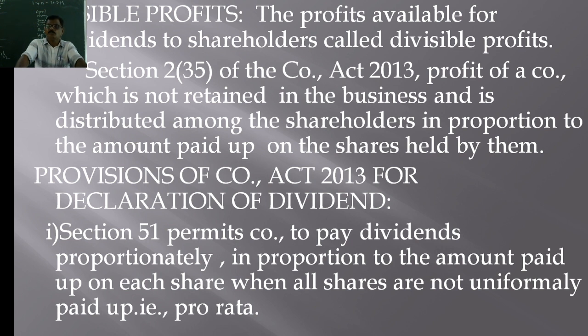So dividends are to be declared on the basis of proportionate paid up capital, in proportion to the amount paid up on the shares held by the shareholders. That profit is called divisible profit. In simple words, divisible profits are the profits which are declared as dividends to the shareholders.